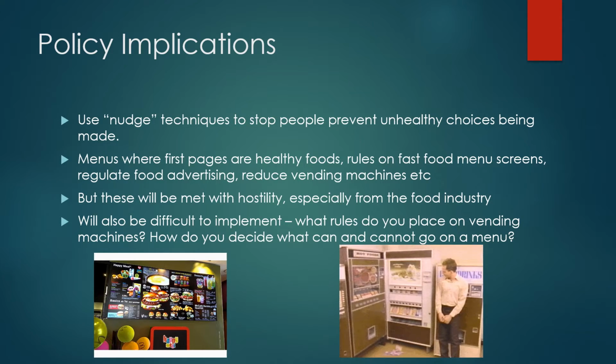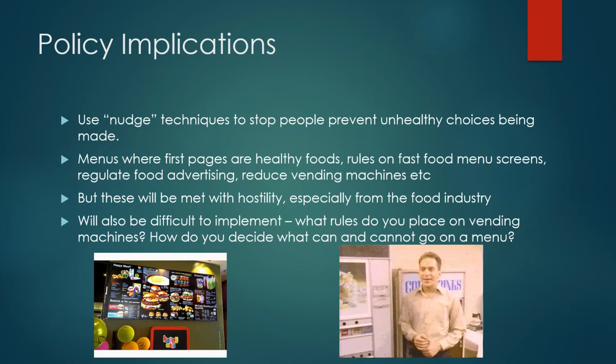So when a customer comes in to say McDonald's, the very first thing they see on the menu screen are healthy foods only. And if they want, for example, to see the unhealthier burgers or unhealthier nuggets, etc., they would have to either ask the person at the desk, or it would be in a much smaller place, not the kind of place which would be the first thing you would see when you walk into McDonald's.